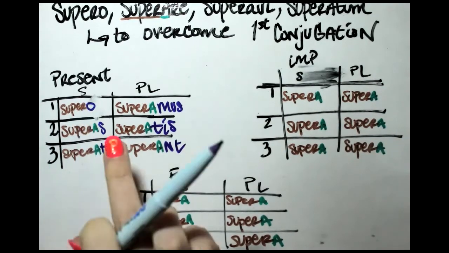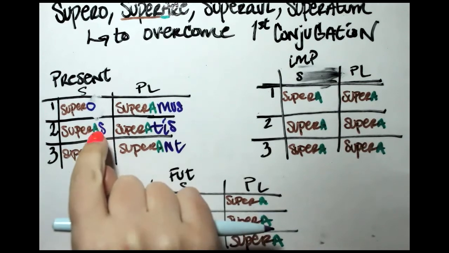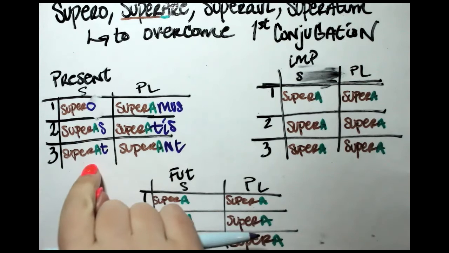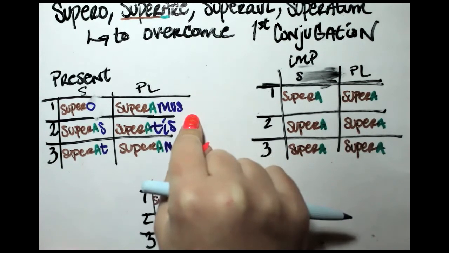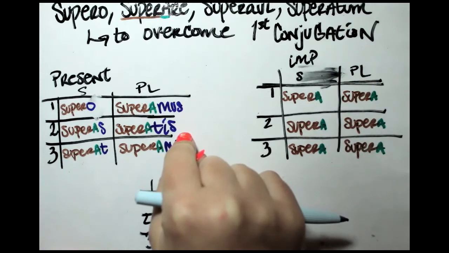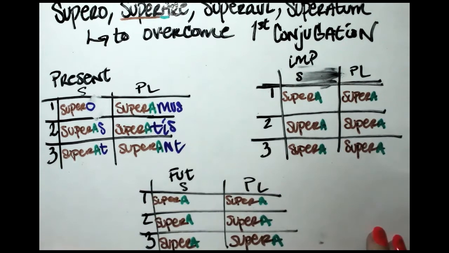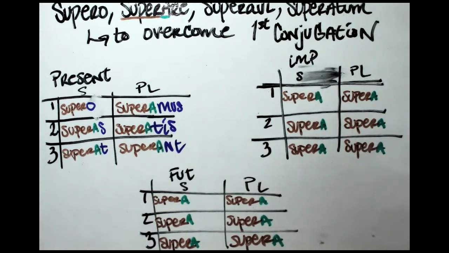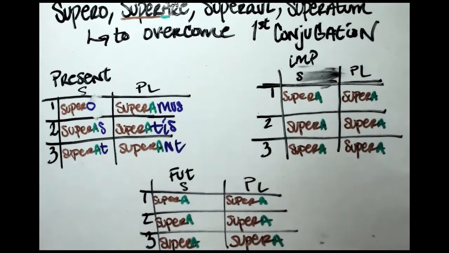Supero, I overcome. Superas, you overcome. Superat, it overcomes. Superamus, we overcome. Superatis, y'all overcome. Superant, they overcome. Excellent. All done with present. So there's something extra we need to add for imperfect and future.